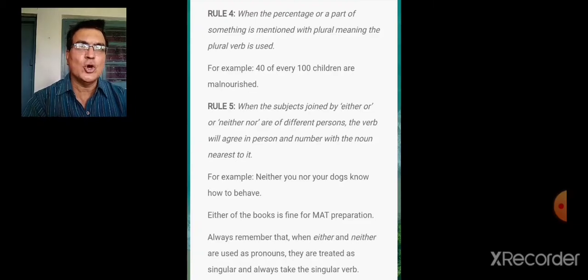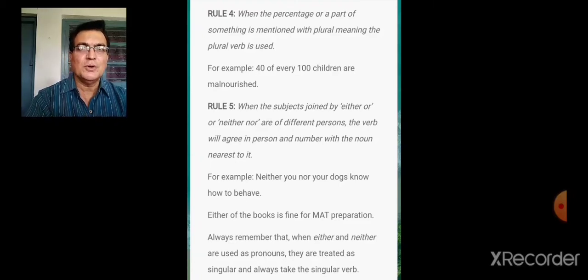When the subjects joined by either or, neither nor are of different persons, the verb will agree in person and number with the noun nearest to it. For example, neither you nor your dogs know how to behave. Now here, neither you nor your dogs. It will depend upon the second subject here. Your dogs. What is close to the verb? The second subject, dogs, which is in plural. And therefore, the verb is plural.